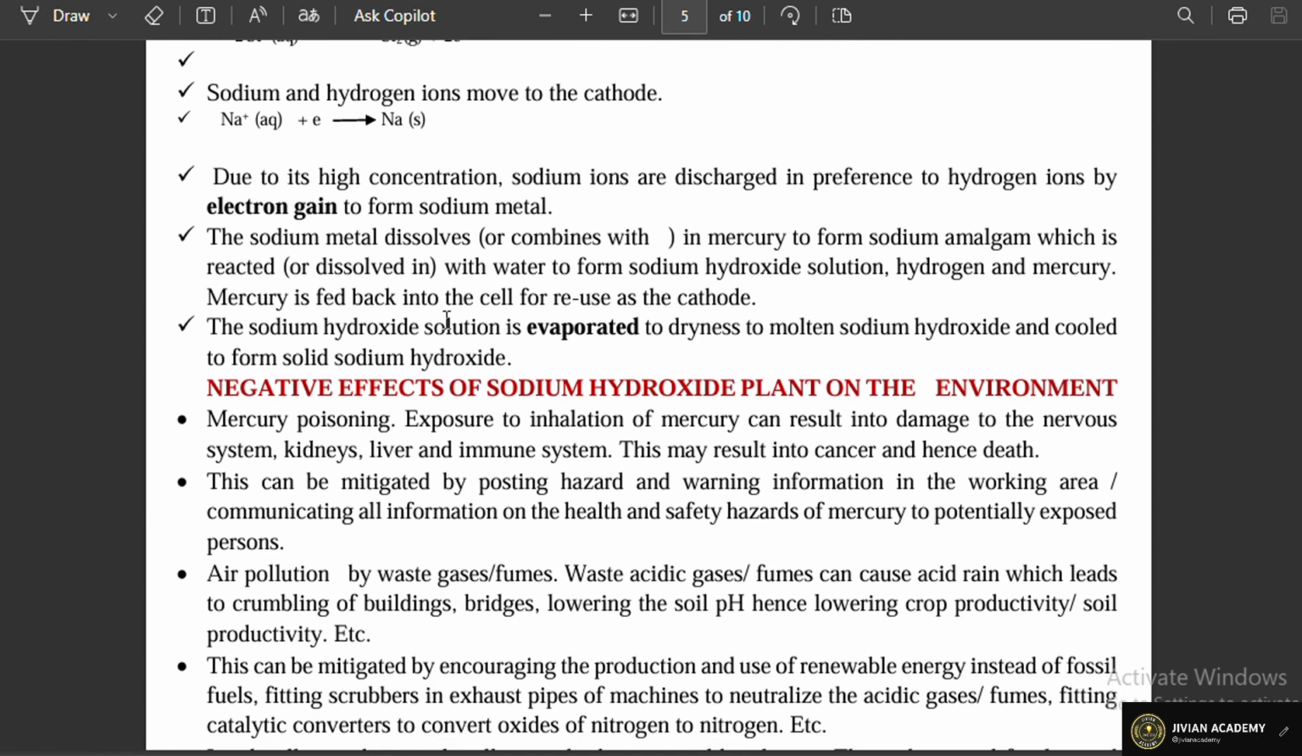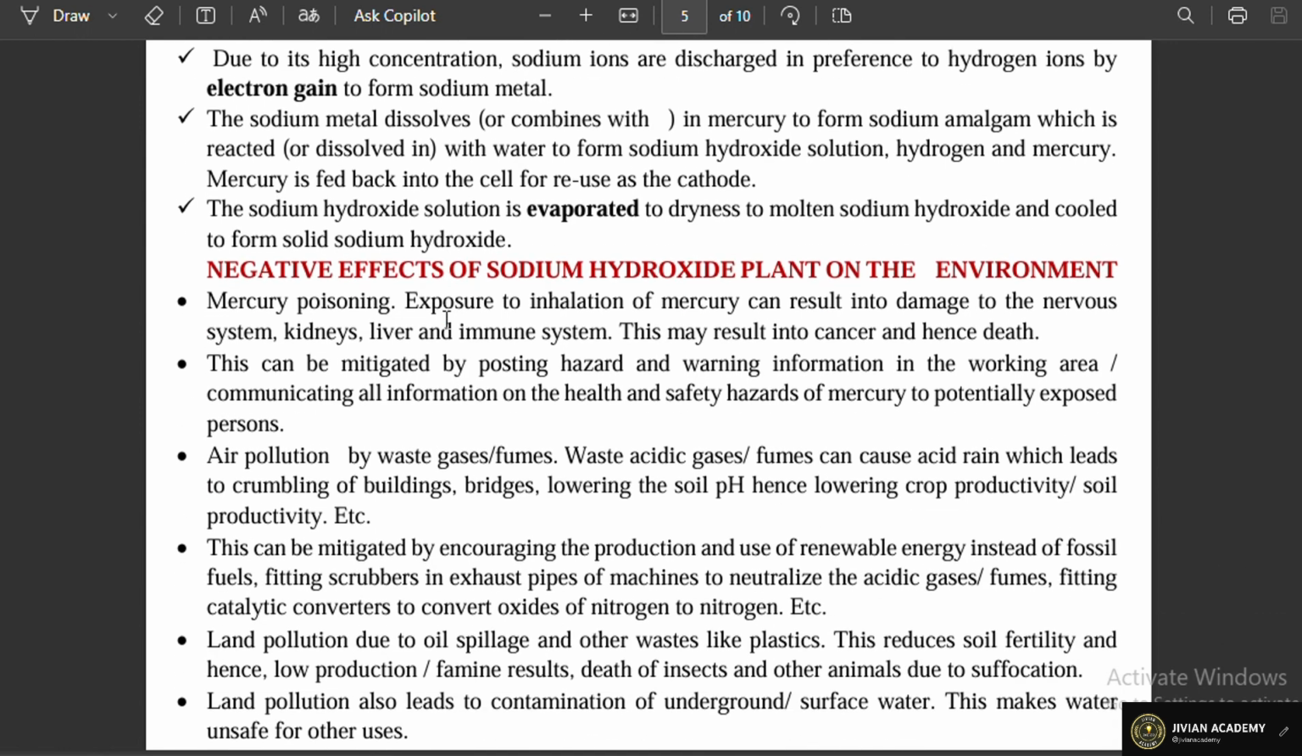And we also expect the learner to give the side effects of sodium hydroxide plant on the environment. And here are some of the side effects, and don't forget to also go ahead and talk about the mitigations. We have mercury poisoning. Of course, exposure to inhalation of mercury can result into damage to the nervous system, kidneys, liver, and immune system. And this may result into cancer and hence death.